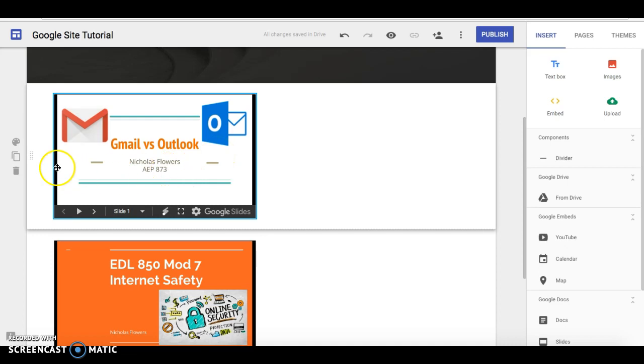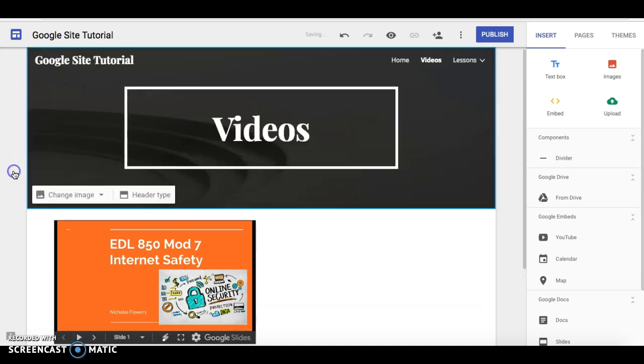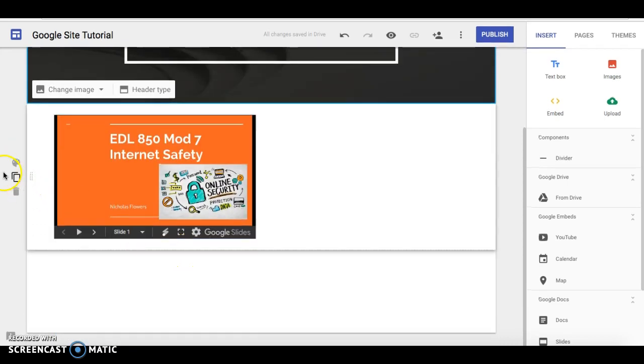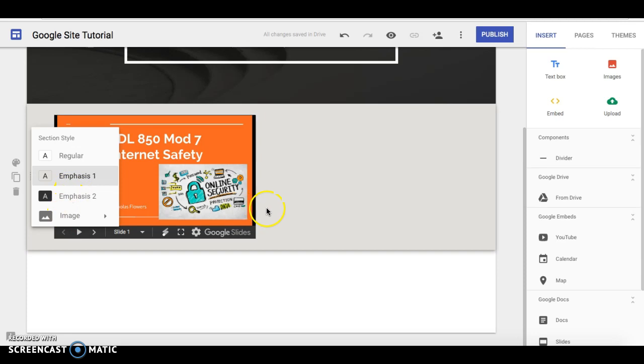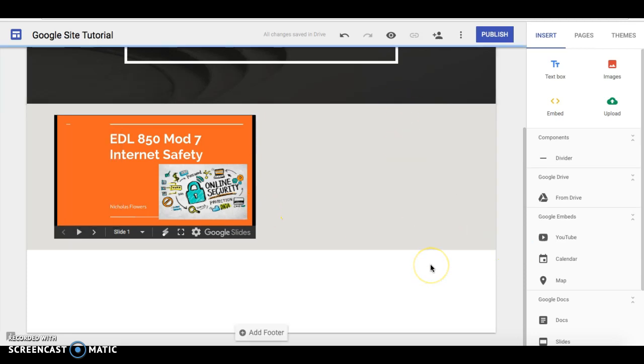Maybe I decide, that doesn't really make sense, so I'm going to go and delete it from this section. It's not needed there. Maybe I want to go ahead and see the section background and change it to maybe emphasis or emphasis 1, or maybe I want to change it to a picture. I think I'm just going to leave it like this.